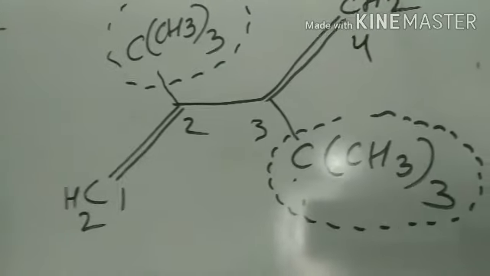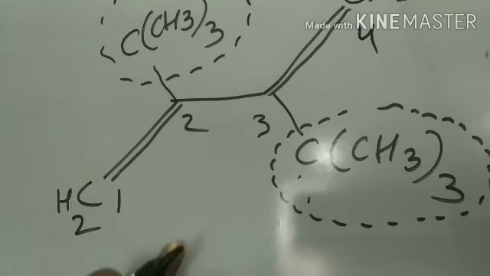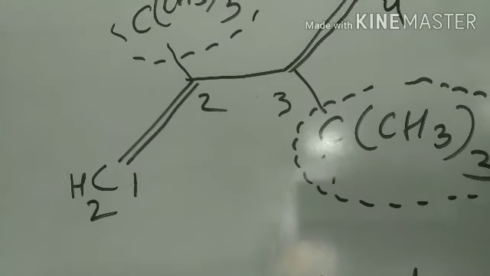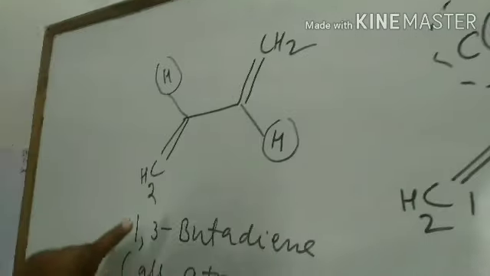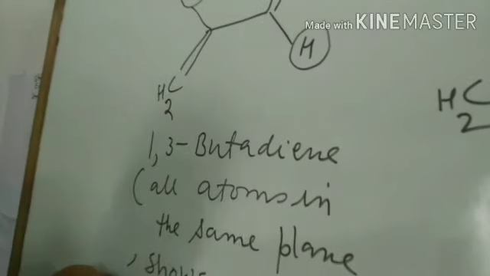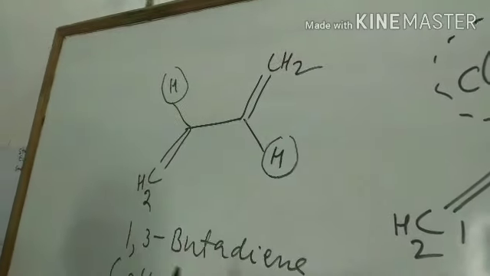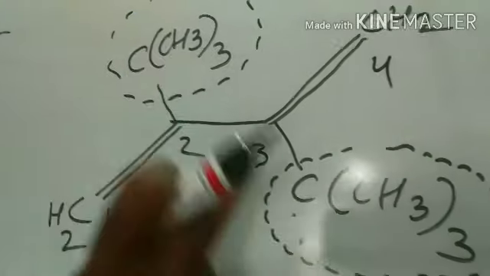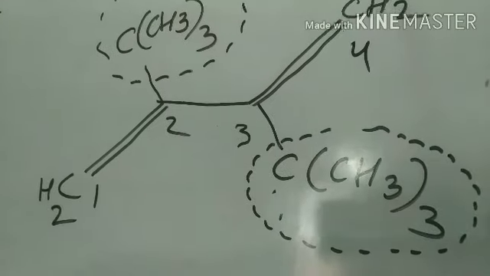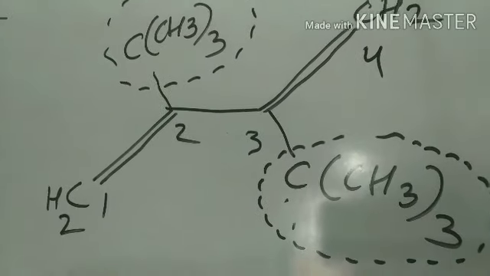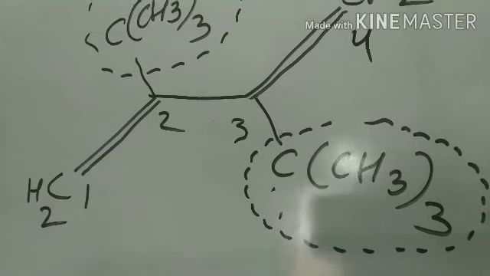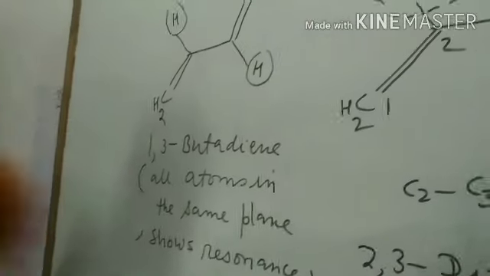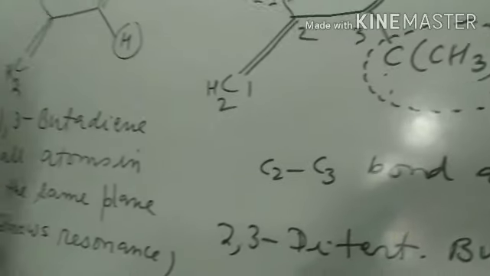So this molecule shows the inhibited resonance. Here we can say that there is resonance inhibition. Its parent molecule 1,3-butadiene shows resonance because all the atoms lie in the same plane. But in this case, because of the twisting of this bond, the tertiary butyl groups orient in such a way that planarity of the molecule becomes disturbed and resonance is not possible. So this molecule shows no resonance, so resonance is inhibited.